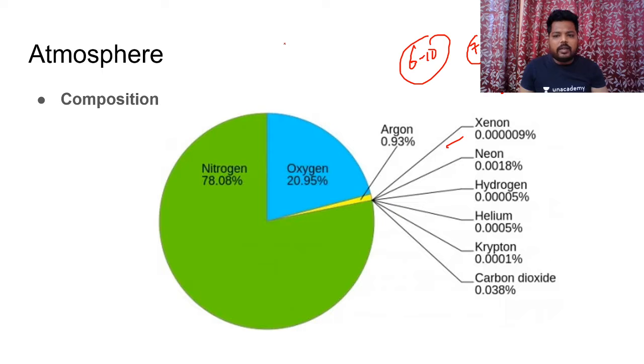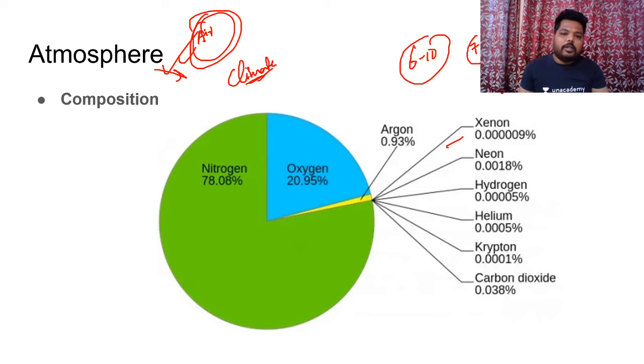In the last lecture, we discussed different things, like the exogenic process and the different landforms created by different agents of erosion. In this lecture, we will be discussing atmosphere or air. The chapter name is air or atmosphere. If you want to understand the climate, it is this atmosphere which you have to understand, clear?